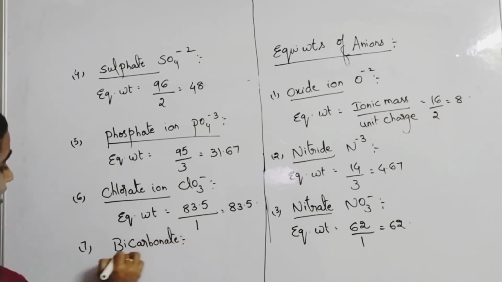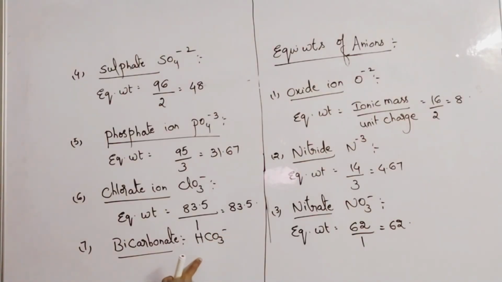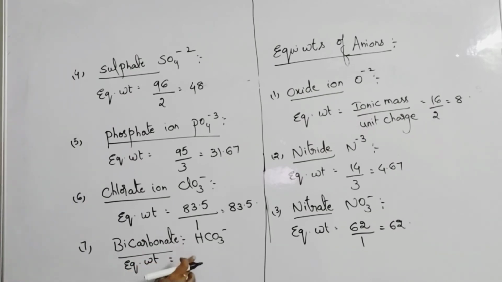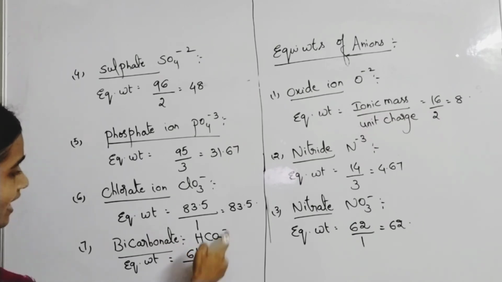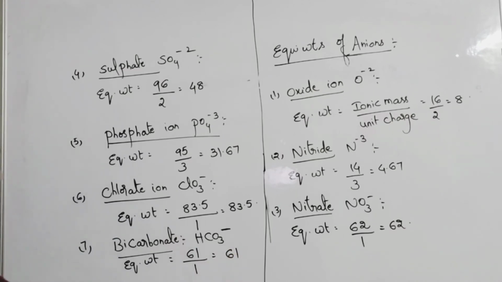Let us learn for the bicarbonate ion. What is the bicarbonate ion? HCO3 minus. For HCO3 minus, what is the equivalent weight? Ionic mass is, for hydrogen 1, for carbon 12, oxygen 16, and 3 oxygens are there. So 1 plus 12 plus 48, you will get 61. And unit charge is 1 only. So 61 by 1 is 61.